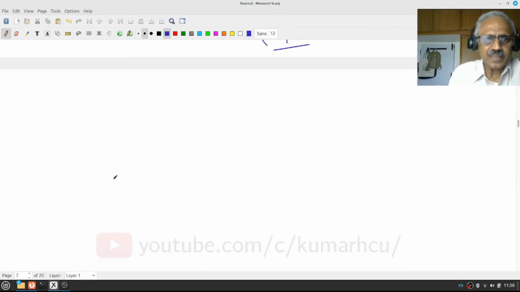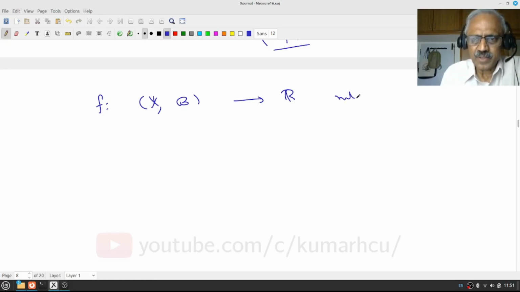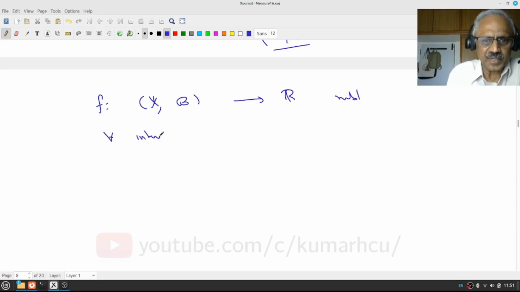So let us look at our definition of measurability. We said f from X to R, we are only in R, let us keep only R, don't worry about extended, is measurable. Our first definition said for every open interval J, f inverse of J must be measurable.